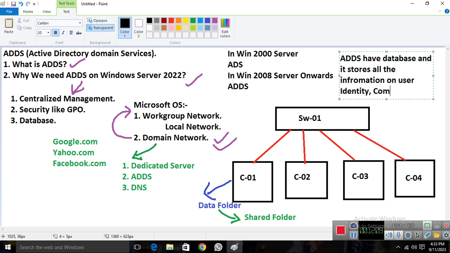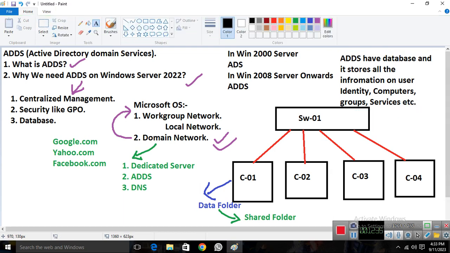computers, like your workstations, how many workstations you have, and some more options also. Groups, if you have any groups running in your environment, that information also saves in the ADS database, and other things also, and services, whatever services you're running in your network, and other resources also. So this is the basic information about AD. AD is the service. It provides you a database where it stores all the information about user accounts, computers, groups, services, resources, and other things, right? So this is the basic concept of AD.